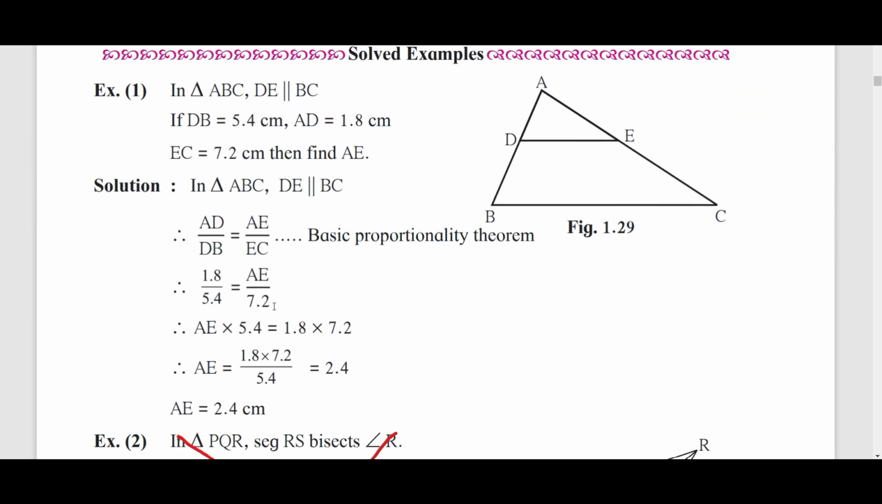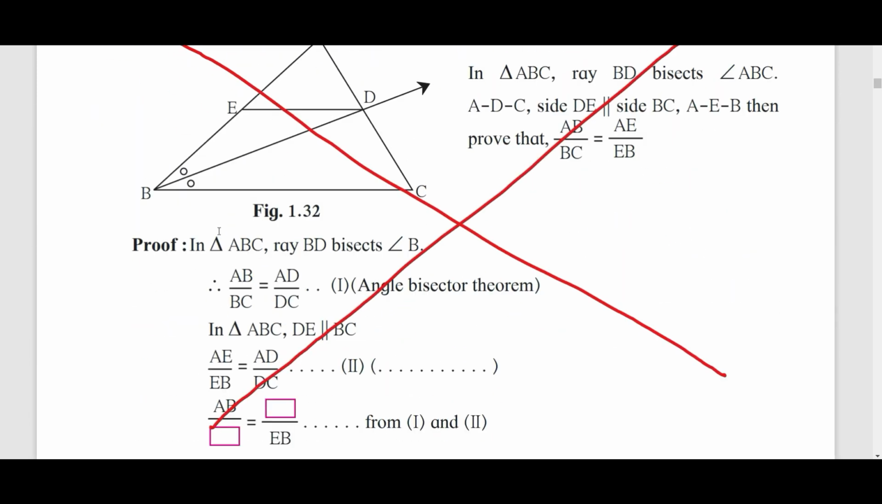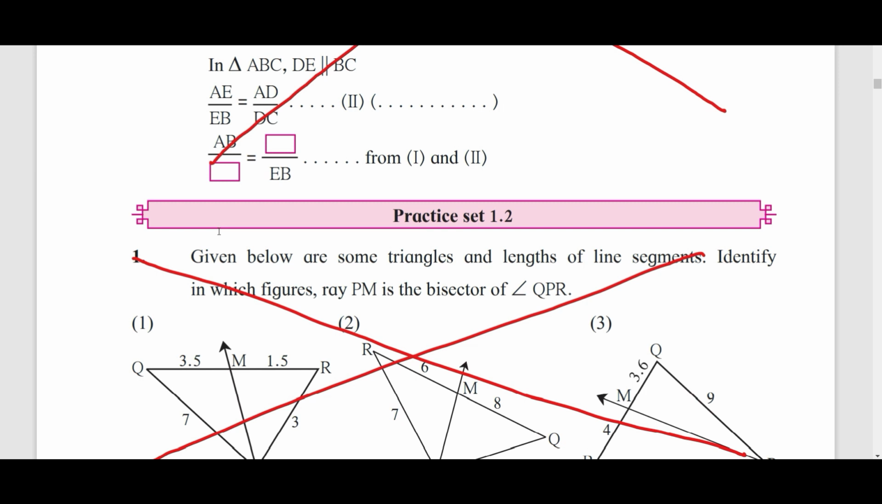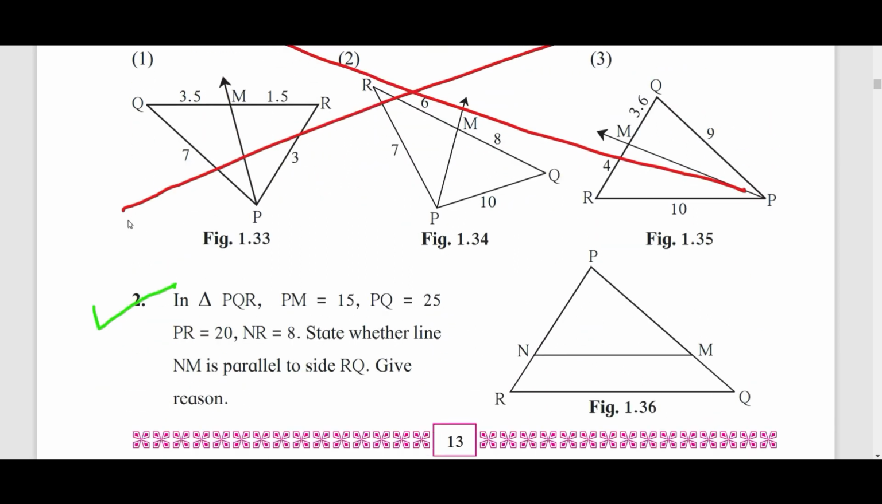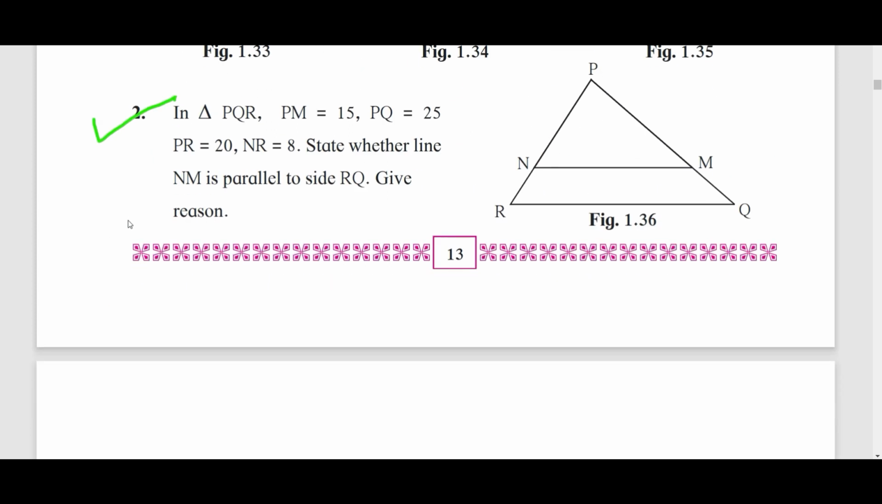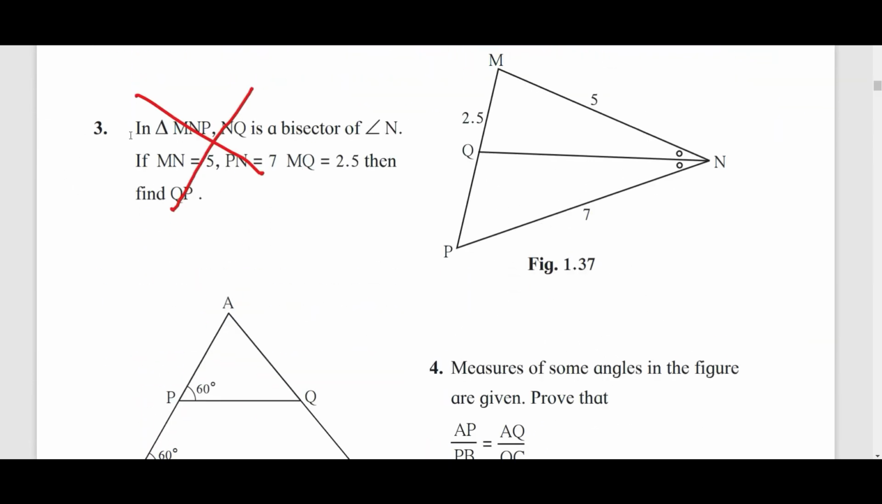After that, page number 12, example number 2 has been removed. Page number 13, completely removed, that means your activity kind of thing. And from practice set 1.2, question number 1 is removed. Question number 2 is already there in the syllabus, but on page number 14, question number 3 is removed from practice set 1.2.